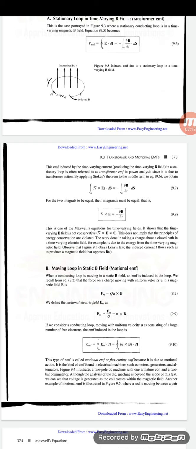The work done in taking a charge about a closed path in a time varying electric field, for example, is due to energy from the time varying magnetic field. So finally, the Maxwell equation for time varying fields is del cross E is equal to minus dou B by dou t. This is the first case.